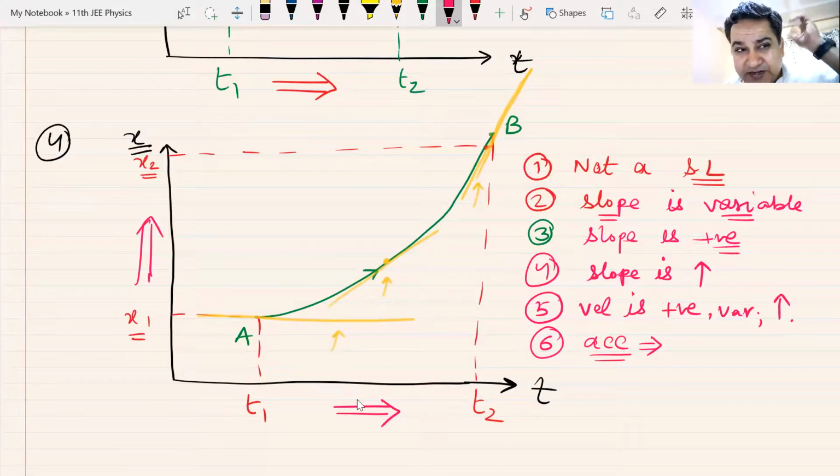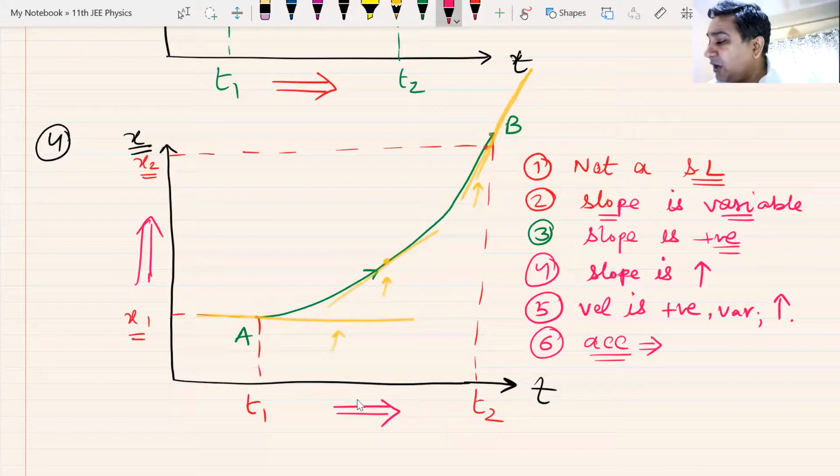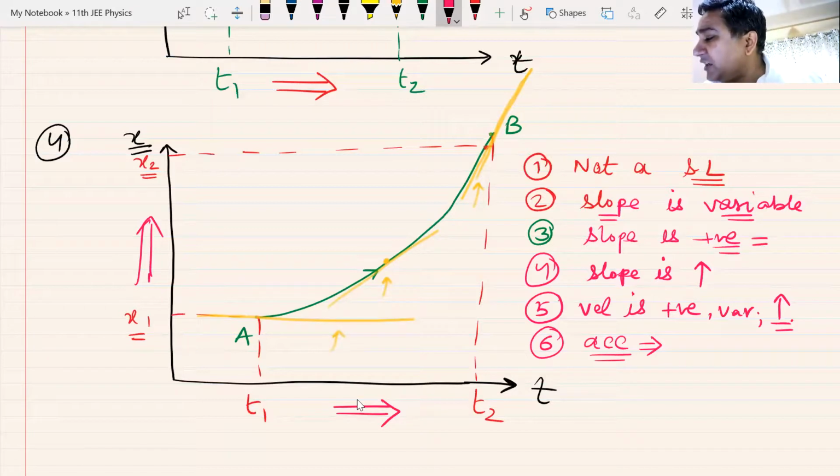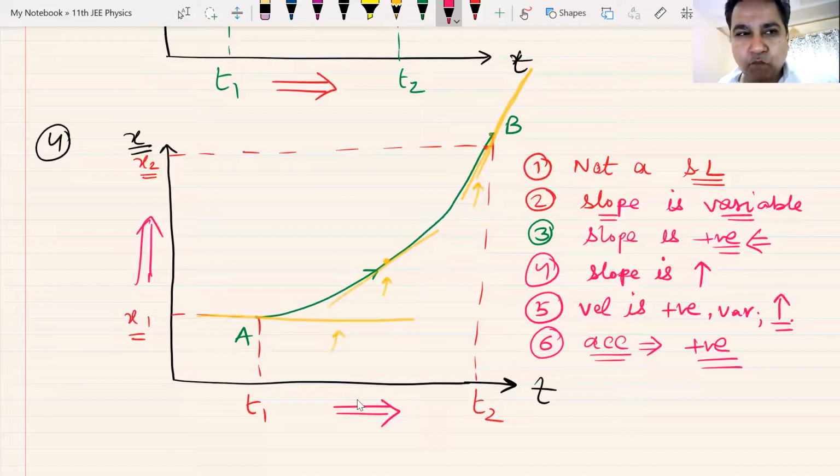We can still call velocity is increasing and velocity is positive. That means acceleration must be positive. Acceleration and velocity must be in the same direction. Then only velocity can increase. Therefore, we can say that acceleration has to be positive.